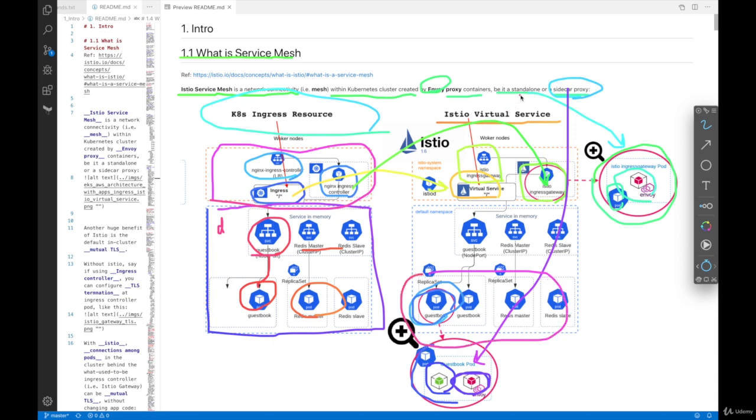Whereas a standalone Envoy proxy is usually just in the Istio ingress gateway pod, which lives on the edge of the service mesh, meaning that it is usually the entry and exit point of an Istio service mesh. In this case, it could be a load balancer, it could be an egress gateway. So this is how Envoy proxies can be deployed in a Kubernetes cluster.